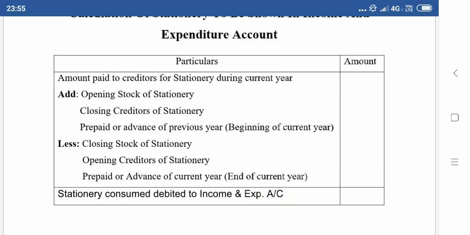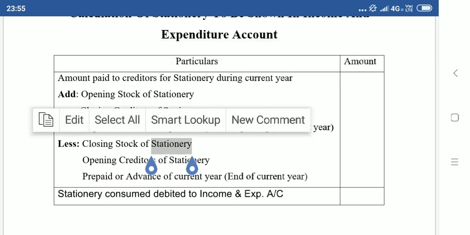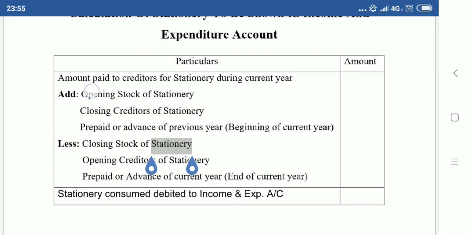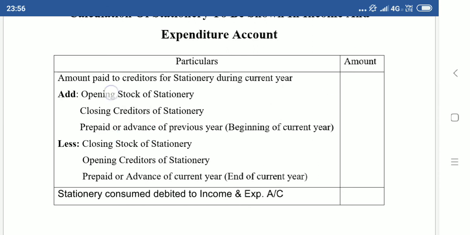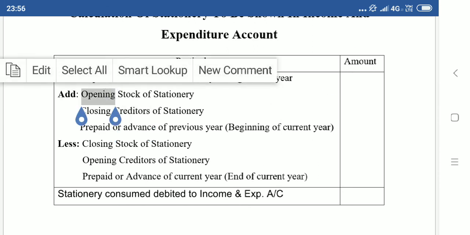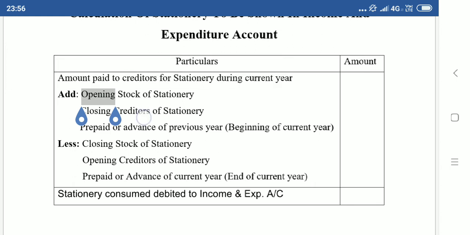So what is the formula? You can remember the formula for cost of goods purchased: opening stock plus purchases minus closing stock. First point. Second, if you are adding opening stock of stationery, then you have to add closing creditors. Remember, opposites. If we are adding opening stock of stationery, we have to add closing creditors.